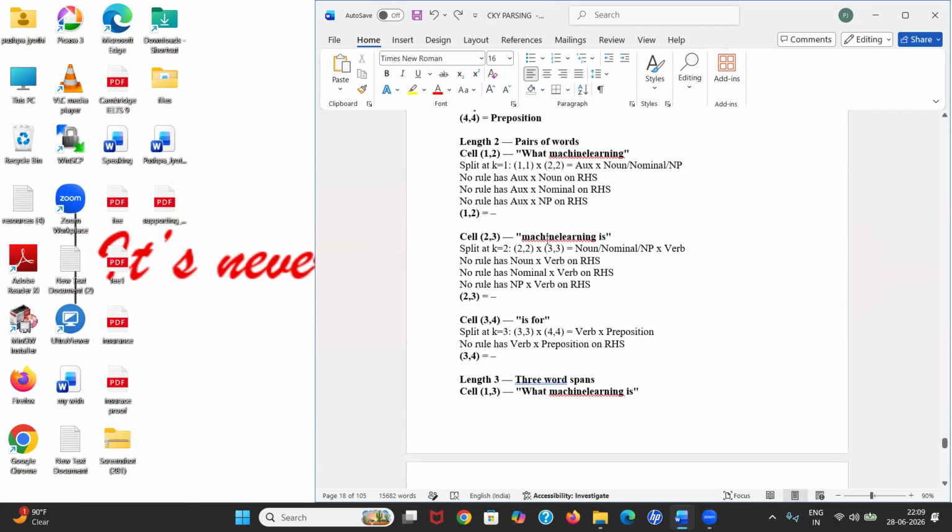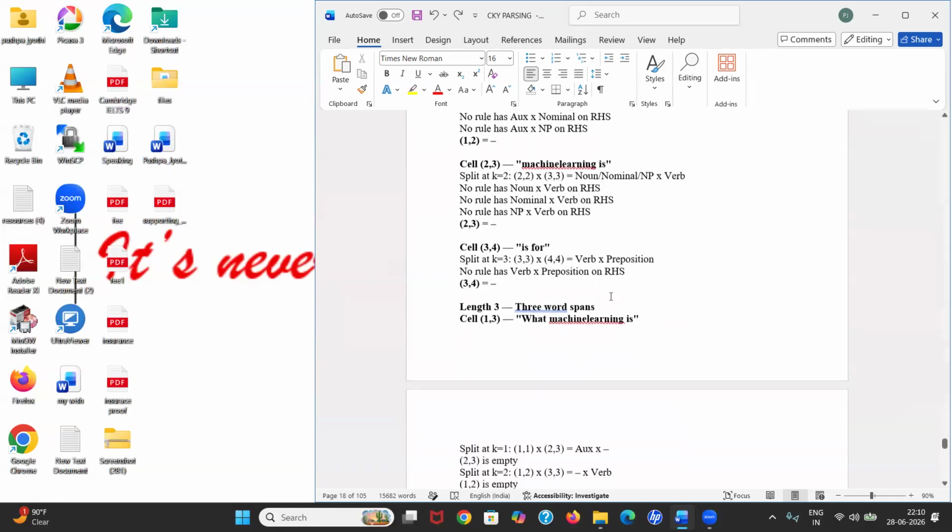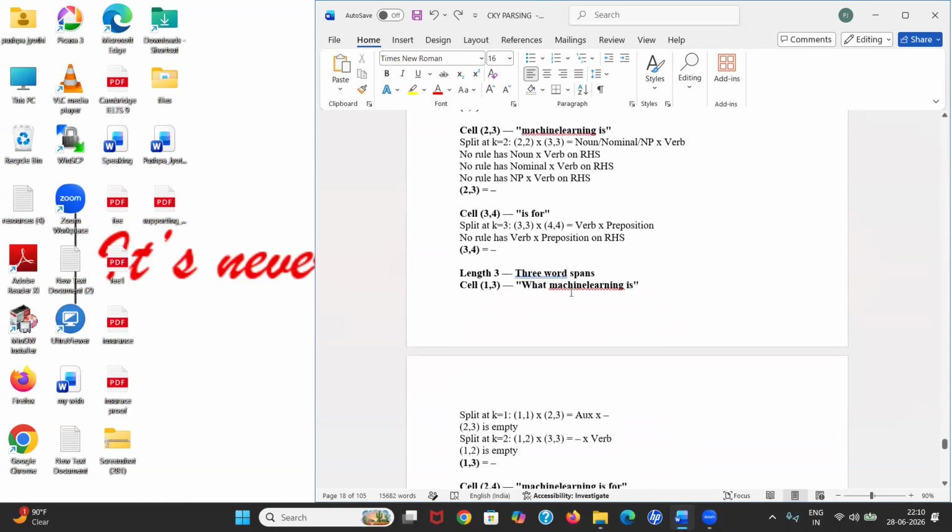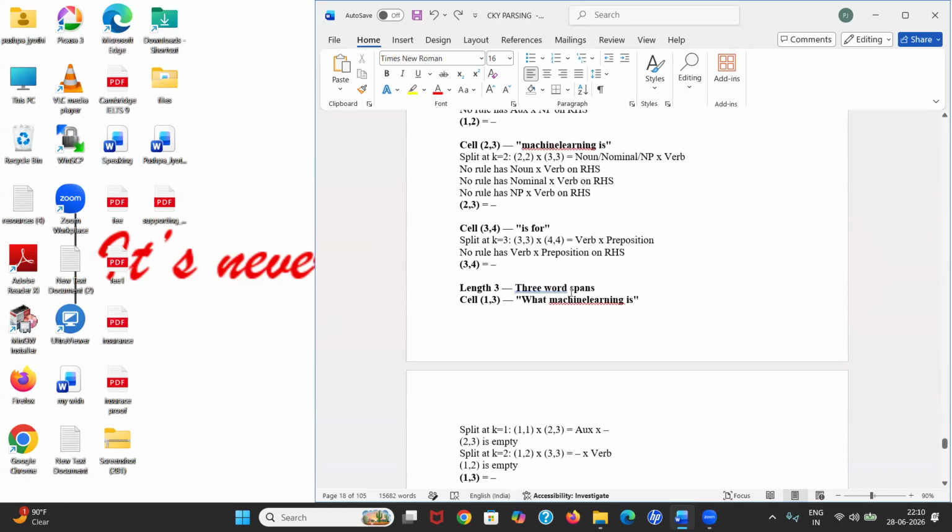Now let's check whether machine learning is we can represent or not. 2 comma 3, now nominal, NP, is verb. No, you can't represent. You can represent is machine learning, but there is nothing in this grammar where you can represent noun or verb, nominal or verb, NP or verb. But you can represent verb or noun. That's how it works. Now let's check is for. Is is verb, for is preposition. You can't represent it. So let's fill all the row with nulls.